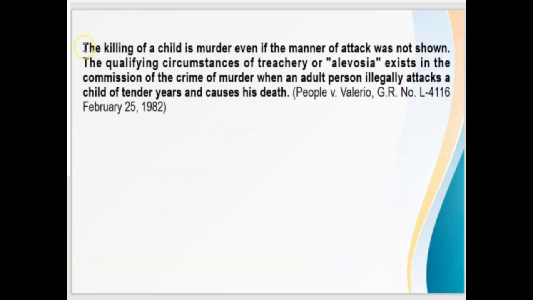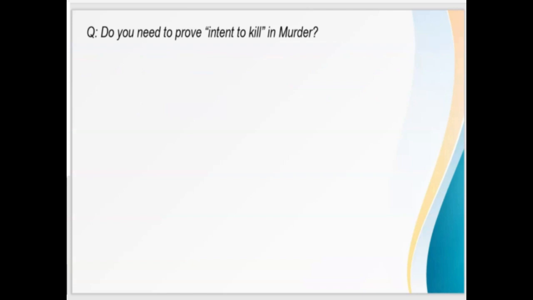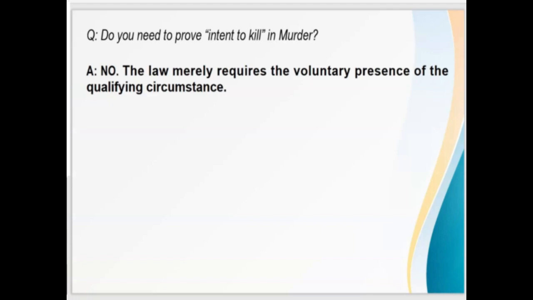You should also know that the killing of a child is murder. The killing of a child of tender years is considered murder because a child is defenseless. A child is unable to put up a defense and to parry your attacks. That's why the law presumes or assumes the existence of the qualifying circumstance of treachery in the killing of a child. Do you need to prove intent to kill in murder? Kailangan ba ng intent to kill? The answer is no. The law merely requires the voluntary presence of the qualifying circumstance. So kapag namatay yung tao, and then merong qualifying circumstance, then the crime will be qualified to murder.